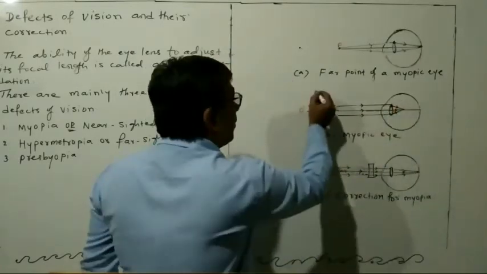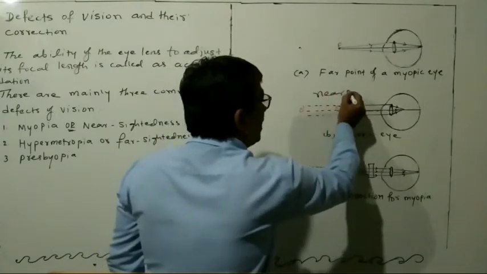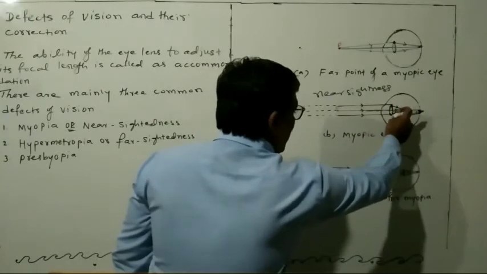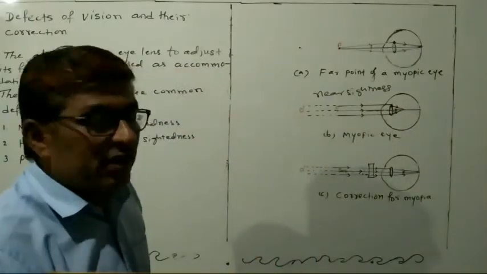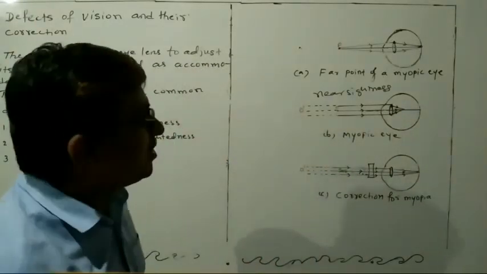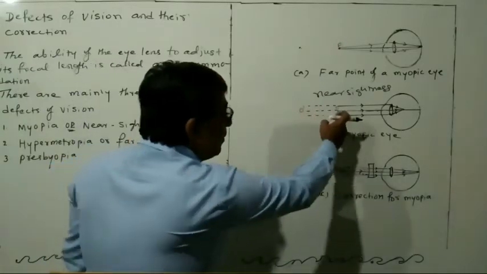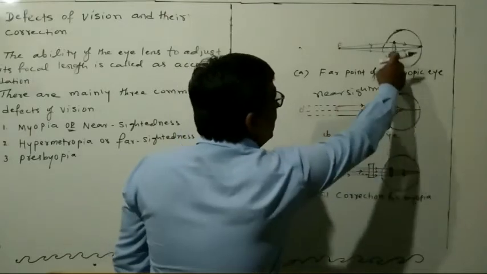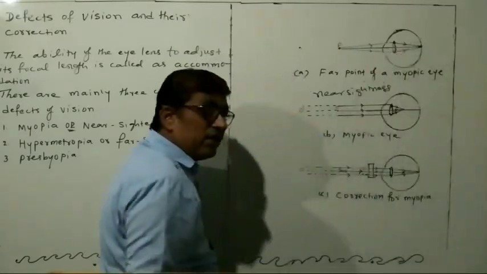So that's why you got the name nearsightedness, because the image falls before the retina. But if the object comes near, then only the image falls on the retina.